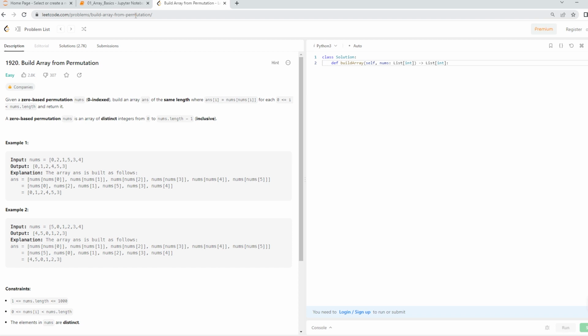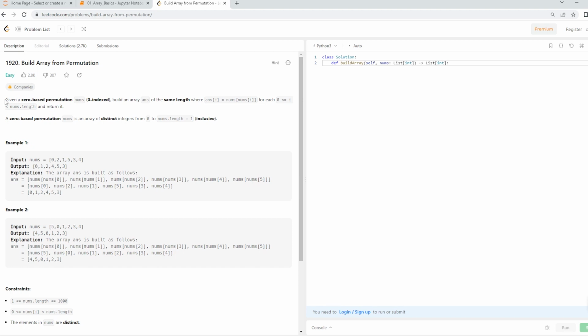What I would recommend, if you are a newbie, is to try solving this question on your own before referring to the solution. Try to solve it for, let's say, 15 to 20 minutes, that is the maximum time you should take. If you are not able to solve it even after 15 or 20 minutes, you can check the solution that I am now going to give you.